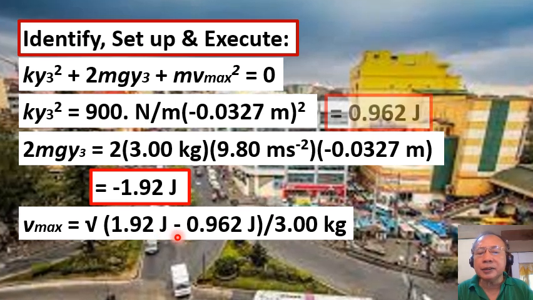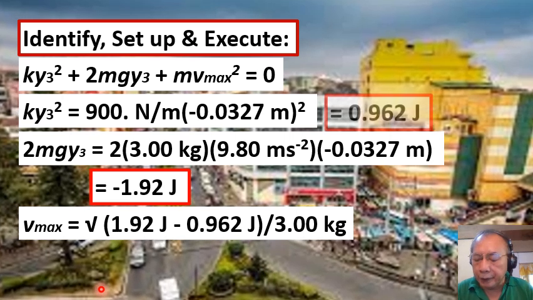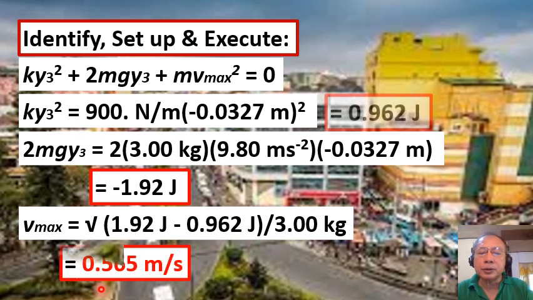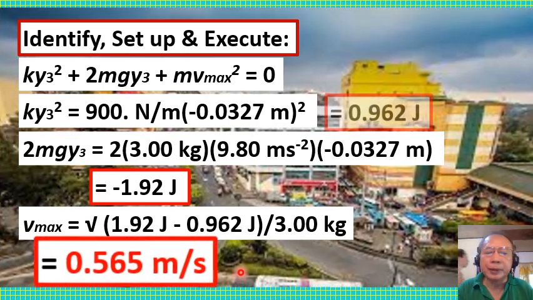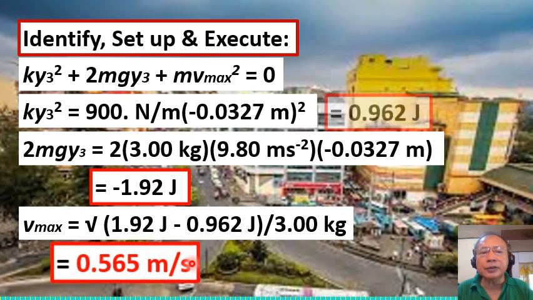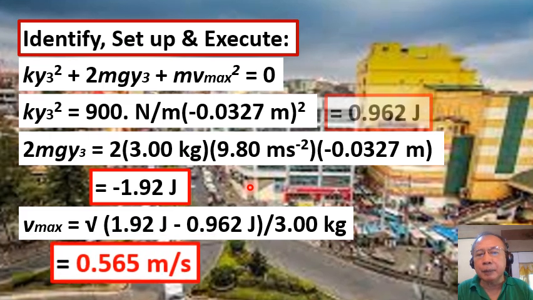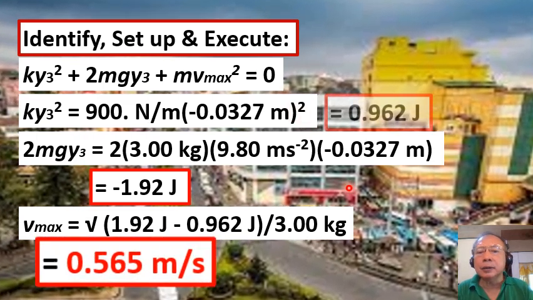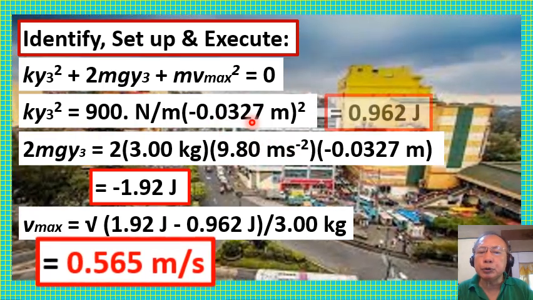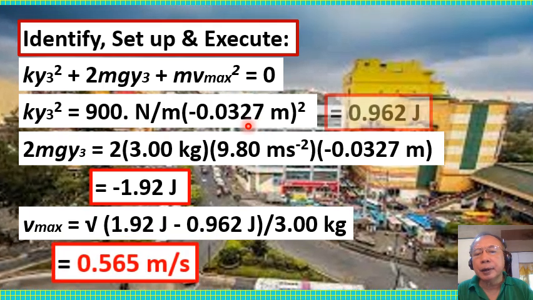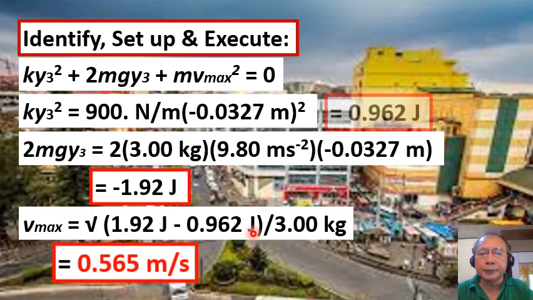Getting their difference and then dividing by the mass, 3.00 kilograms, we finally get the value of Vmax equal to 0.565 meters per second. This is the answer to question letter B, the maximum speed of the fish as it descends, and this happens at a vertical position equal to negative 0.0327 meters relative to the reference point or the initial point y sub 1.